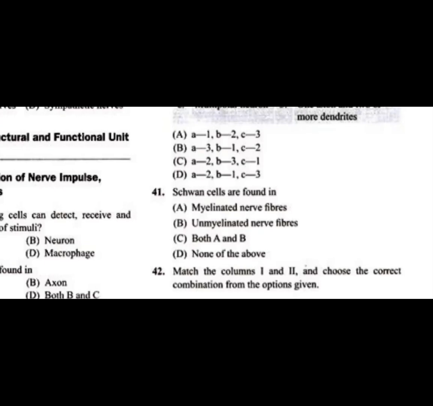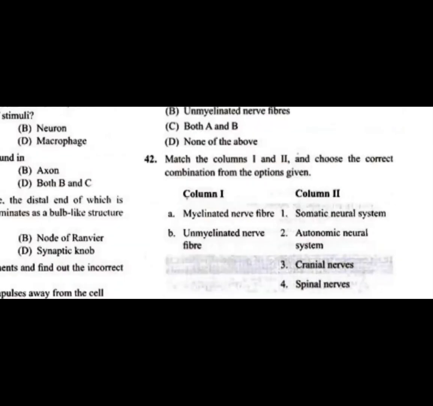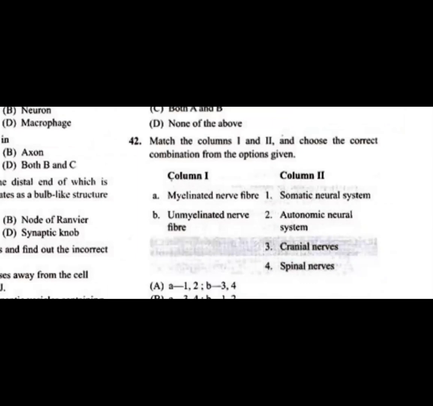Question 42, match column 1 and 2 and choose the correct combination from the options given. Column 1 is myelinated nerve fibers. As I said, myelinated nerve fibers are mainly found in the cranial nerves and spinal nerves.